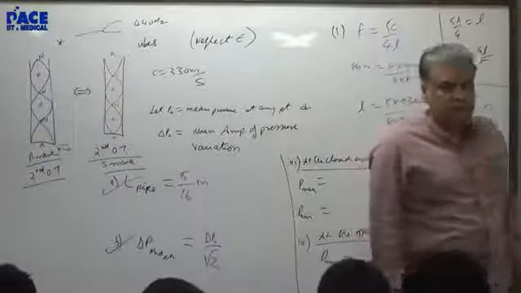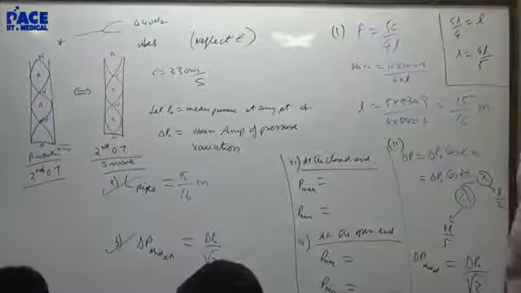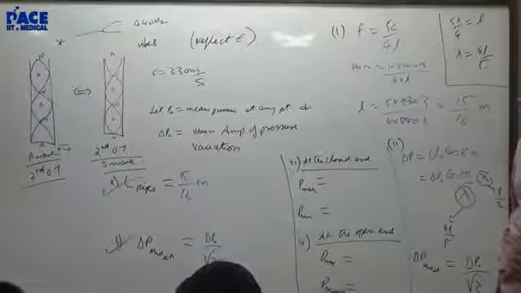Two of these questions I have done. Can you fill in these values? At the node, at the closed end, what will happen?